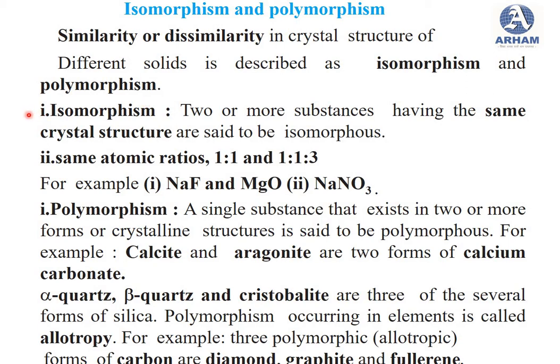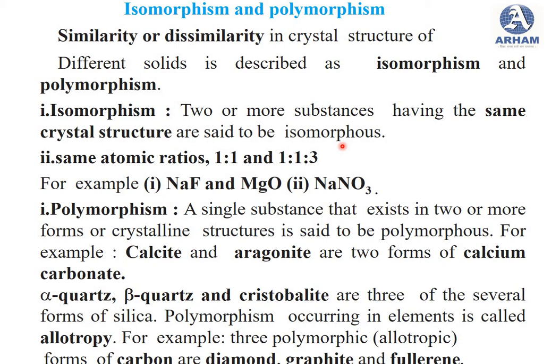Now first we will see isomorphism. The name itself indicates it. Isomorphism is nothing but the same crystal structure.